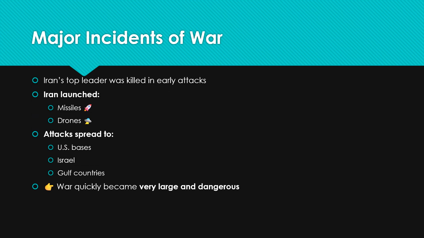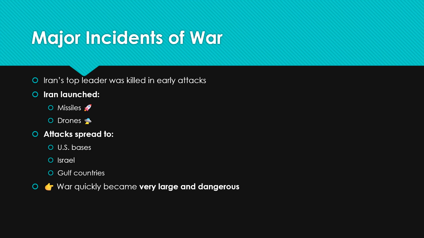Major incidents of the war. Iran's top leader was killed in the early attacks. Iran launched missiles and drones. The attacks spread to U.S. bases, Israel, and Gulf countries, and the war quickly became very large and dangerous. Now let me explain briefly: Iran's top leader was killed in the early attacks.